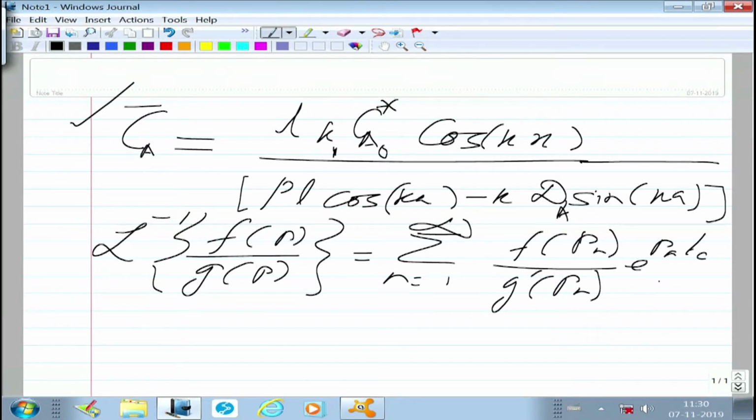In writing this inversion, we will be needing the different Pn and Kn values. You see Pn only here, right? But since the zeros are to be obtained by setting this Gp equal to 0, which is the square bracket at the bottom here, denominator, equated to 0, and presumably because it is a transcendental function, sine and cos is there.